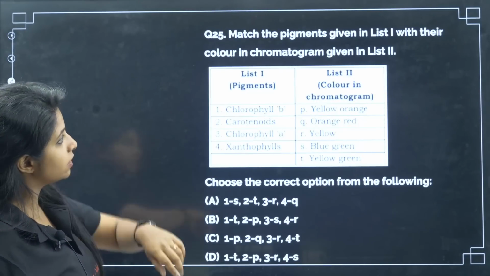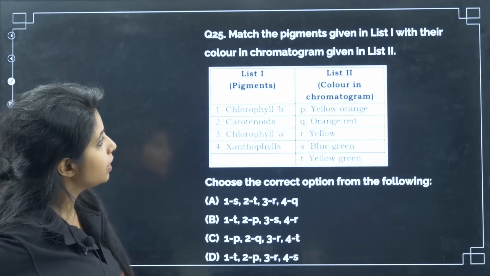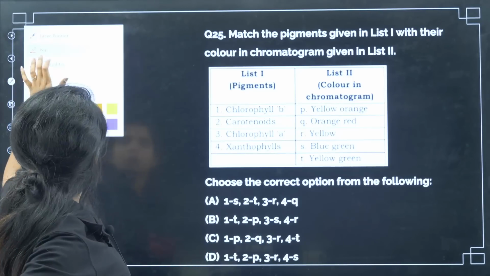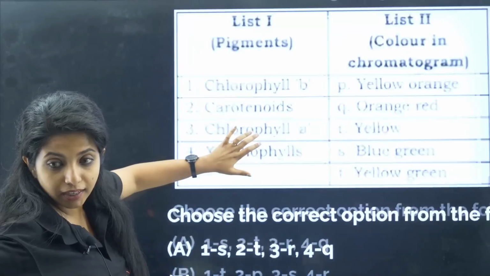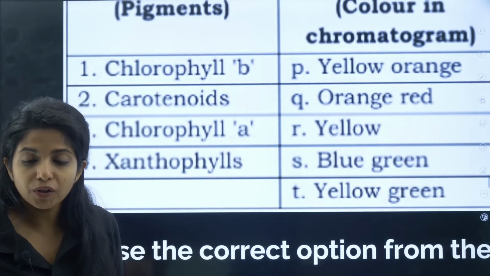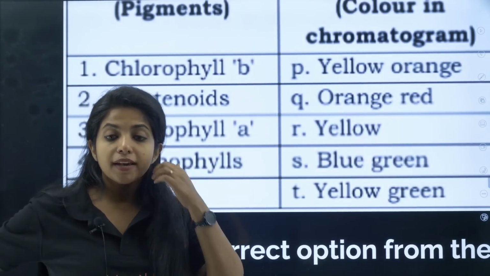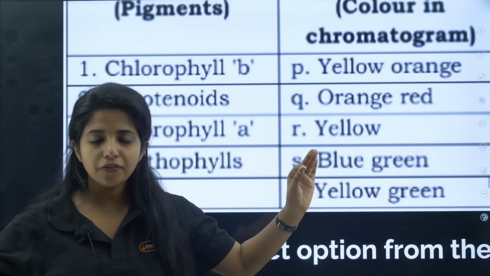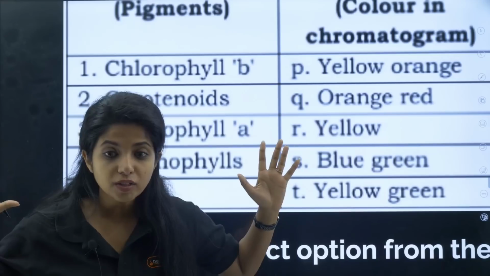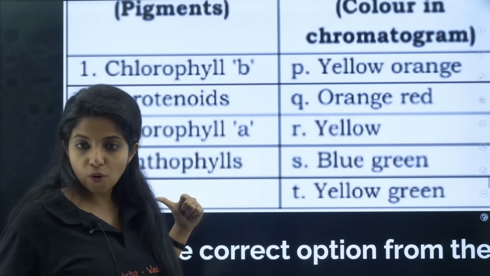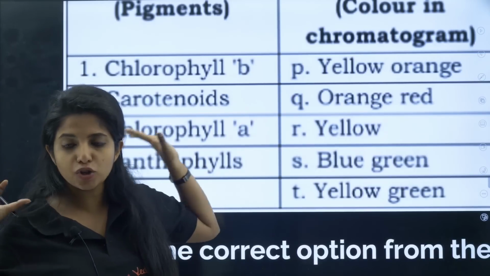Going ahead with the next question. Match the pigments given in list 1 with the color and chromatogram given in list 2. I hope you are not able to see it, because even I cannot see it, so I'll zoom in. Now you are able to see it? So chlorophyll B, carotenoids, chlorophyll A, xanthophylls are there. My dear children, I am pretty sure about one thing over here. Xanthophylls are the yellow pigments. So I'll say 4 goes with R. I am pretty sure about that.